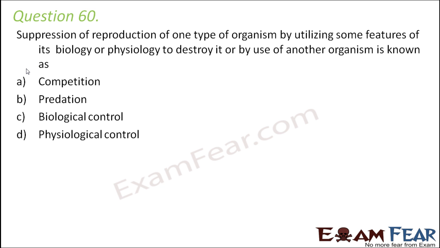So that is not competition. But this is biological control, because you are controlling the population of one organism, or you are controlling the reproduction of one organism by using some other organisms. So controlling with the help of other living organisms. So that is biological control. So option C is the correct option.